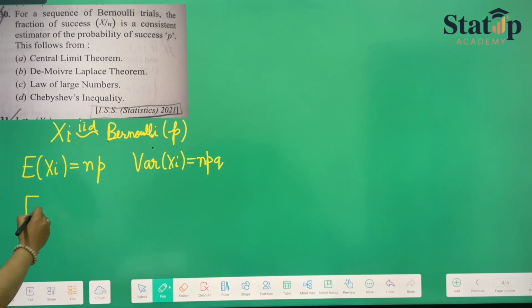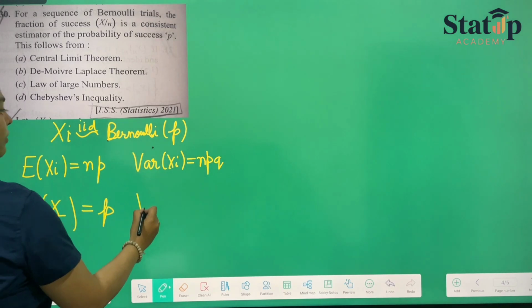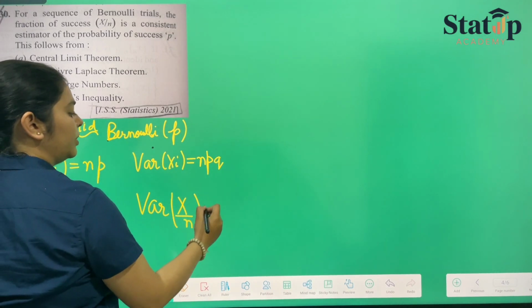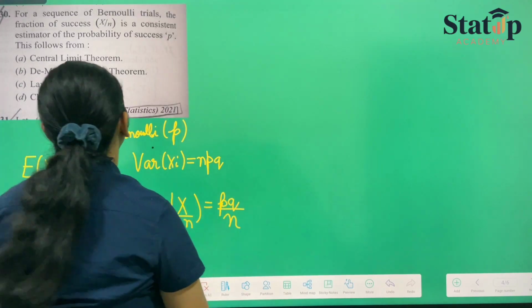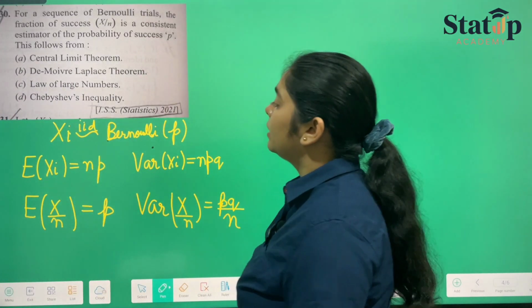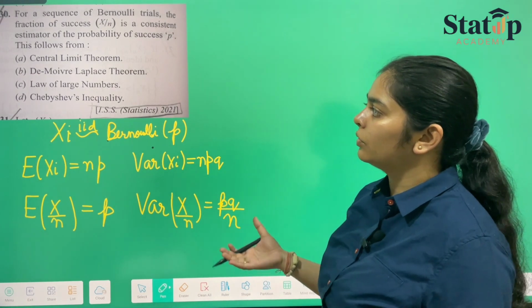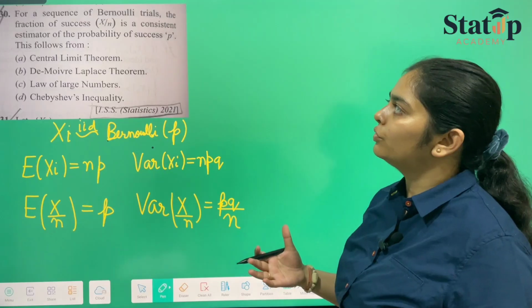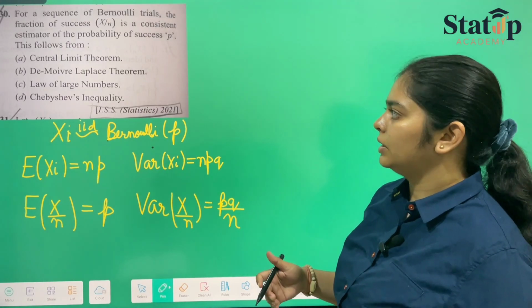So if we calculate the expectation of this fraction, X upon n, it will be p, and if we calculate the variance of X upon n, it will be pq upon n. Now they have asked which of the following theorems, inequalities or convergence theorems can prove that it is a consistent estimator of the probability.